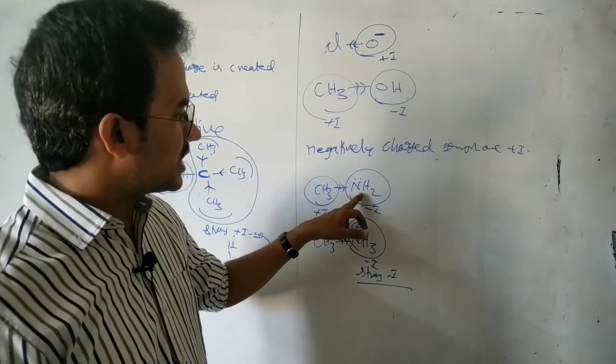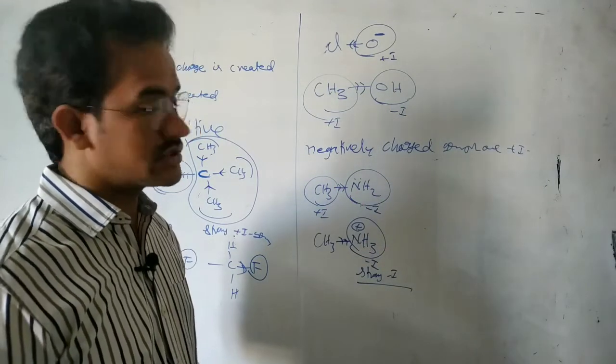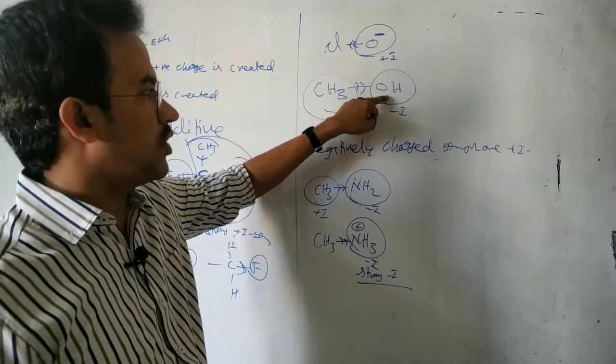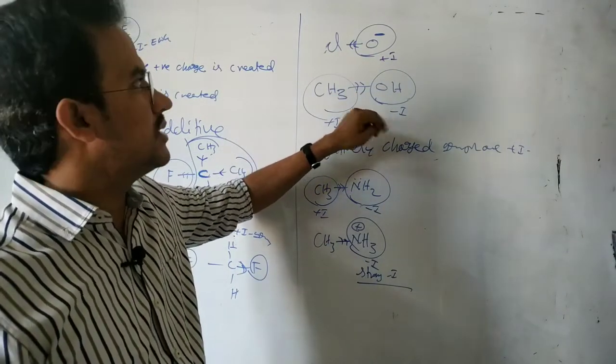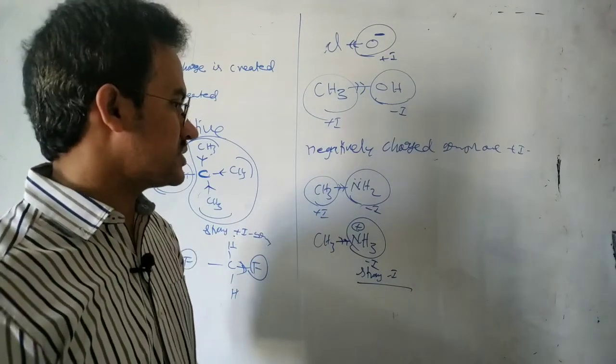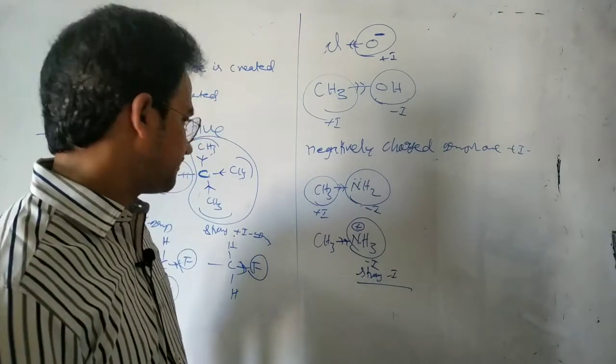When compared with this NH2 minus side group, your NH3 plus is a very strong minus side group. But in this case, the OH minus side group is working as a minus, because oxygen is going to attract the electrons towards itself.